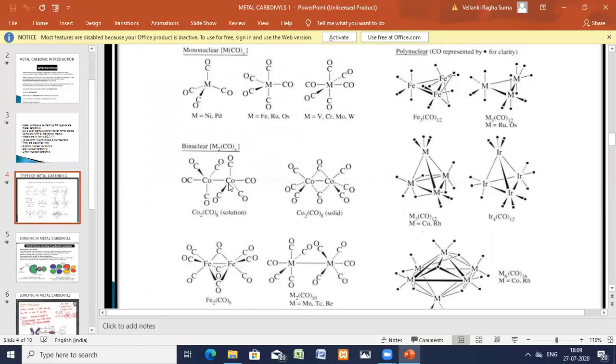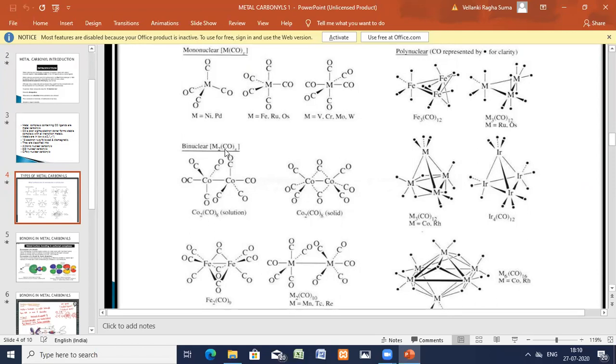This is cobalt, Co2, 2 cobalt central metal atoms are there, and the remaining are the carbon monoxides. So Co2(CO)8. The carbon monoxide is the ligand, cobalt is the central metal. There are 2 central metal atoms, so you call it binuclear carbonyl compounds.